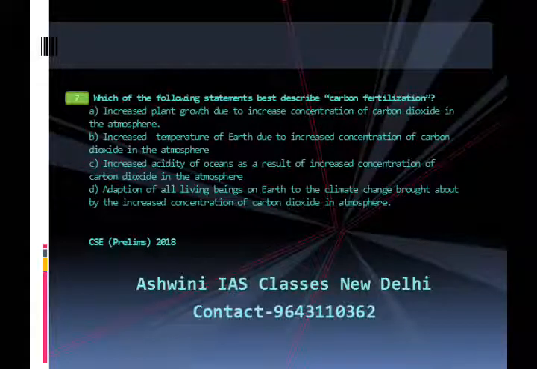The carbon fertilization effects suggest that the increase of carbon dioxide in the atmosphere increases the rate of photosynthesis in plants. The effect varies depending on the plant species, the temperature, and the availability of water and nutrients. Let us move to question number 8.